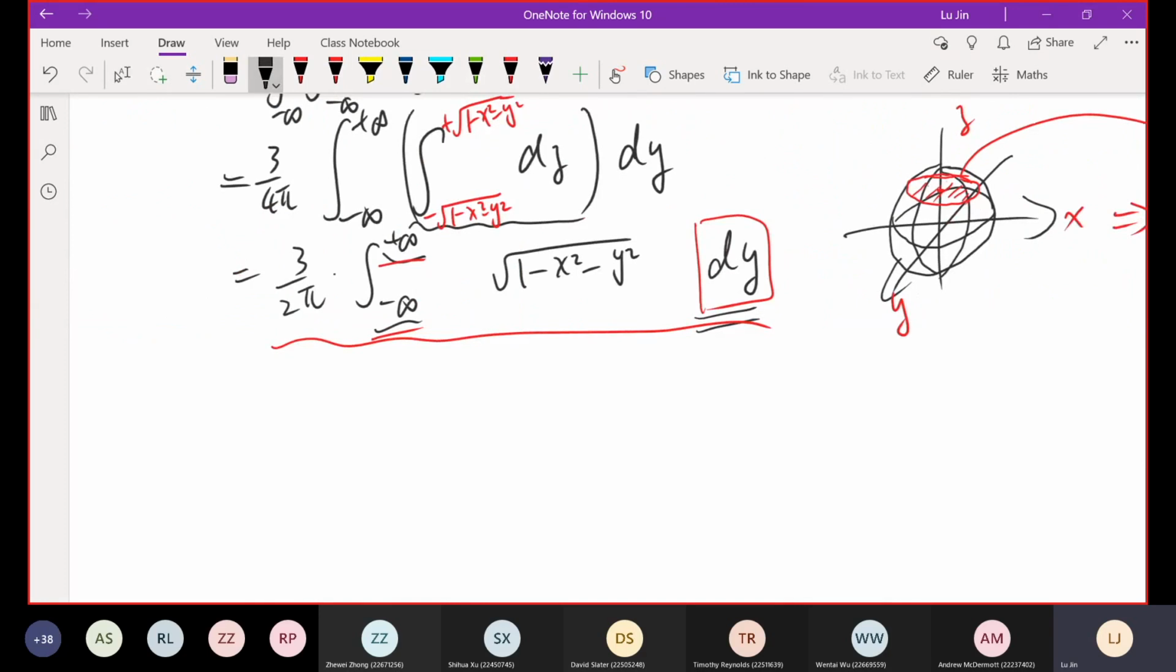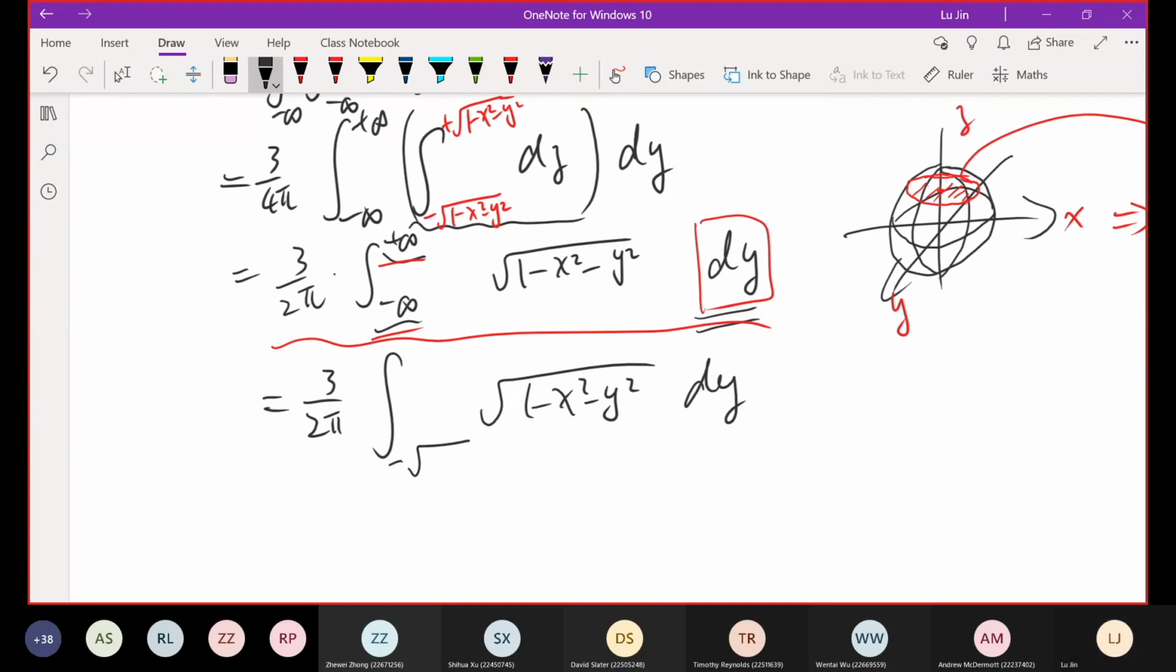So now we just write this down. That's equal to 3 over 2 pi, and then this part remains unchanged. dy doesn't change, but the boundary should be, okay, at bottom negative square root of 1 minus x squared, and on top positive square root of 1 minus x squared. Okay, this is the next step.